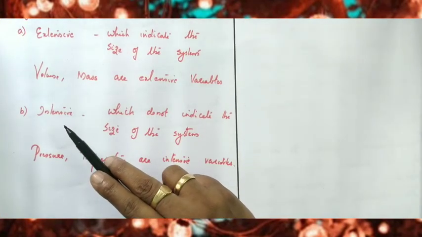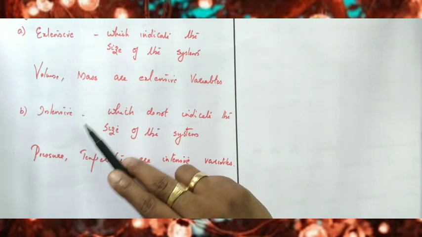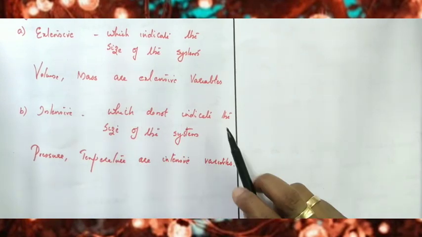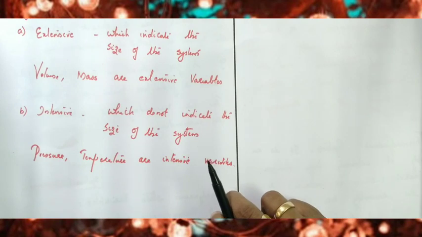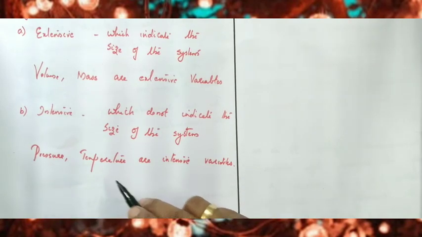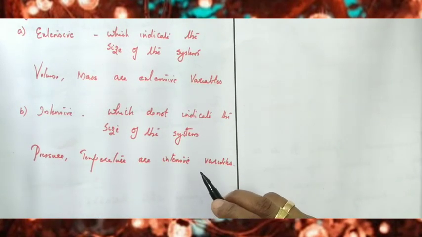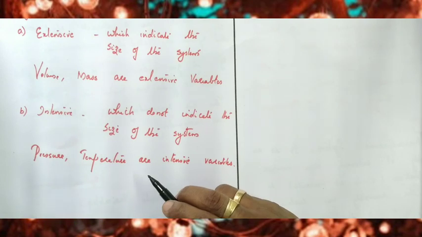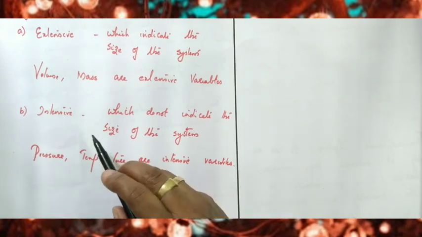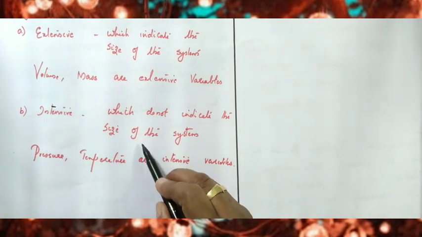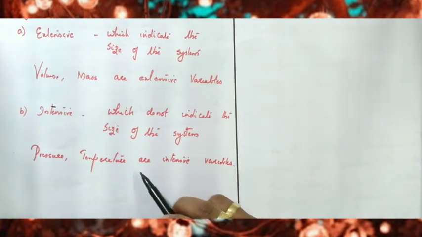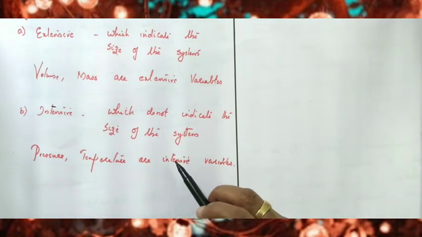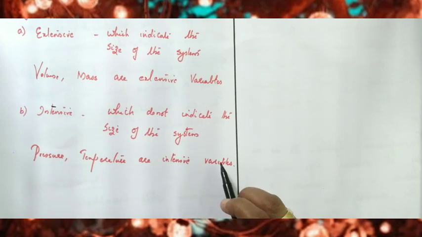The next one is intensive state variables. Intensive state variables do not indicate the size of the system. Pressure, temperature, etc. are the intensive state variables. Pressure does not mean the size of the system. Pressure represents the intensity, the intrinsic property of the system. Such variables are called intensive state variables. Pressure, density and temperature are intensive state variables.